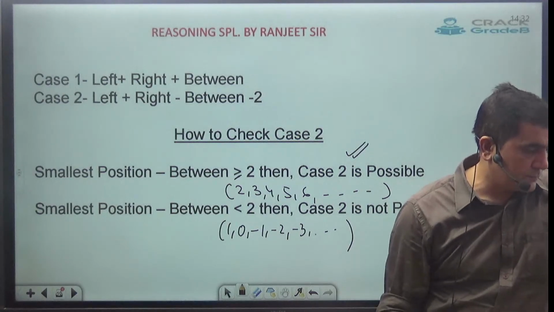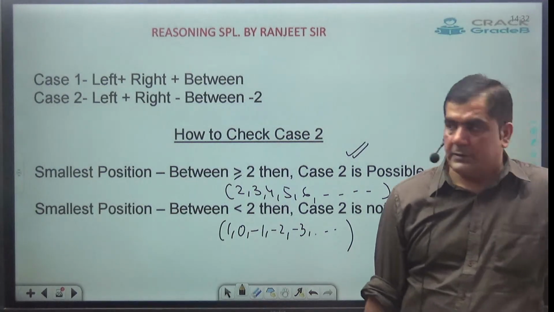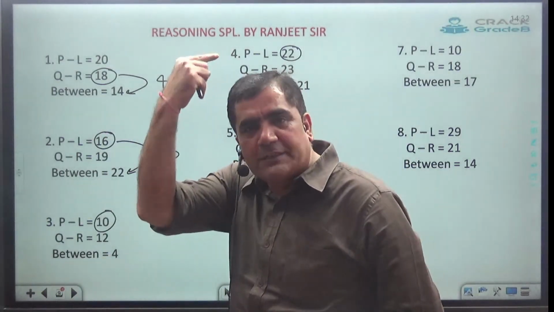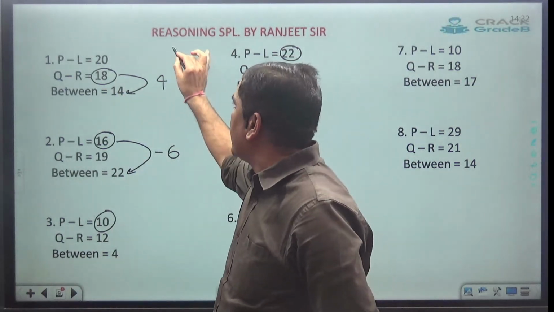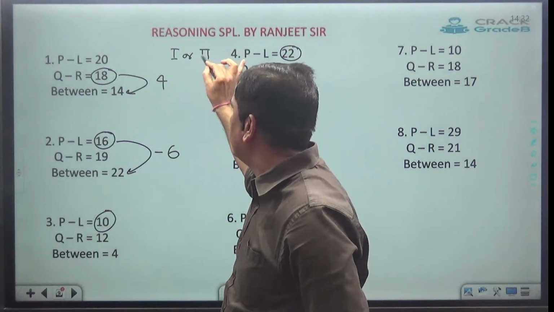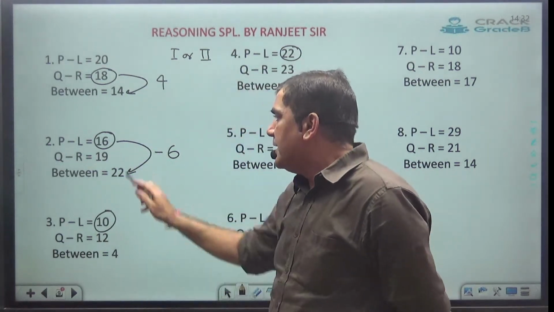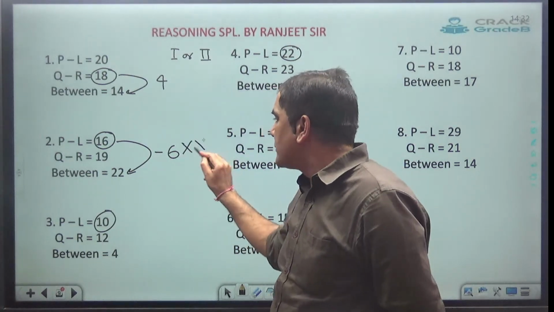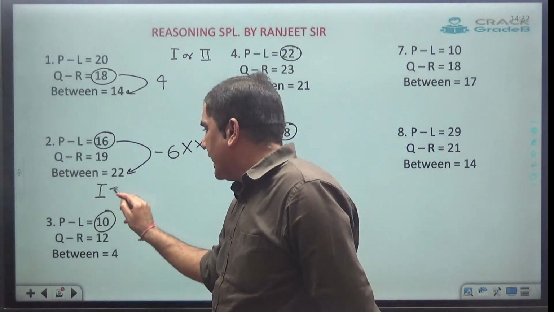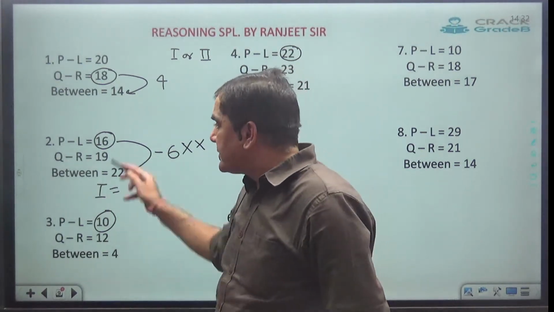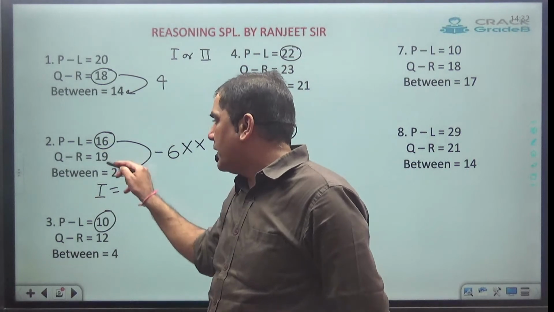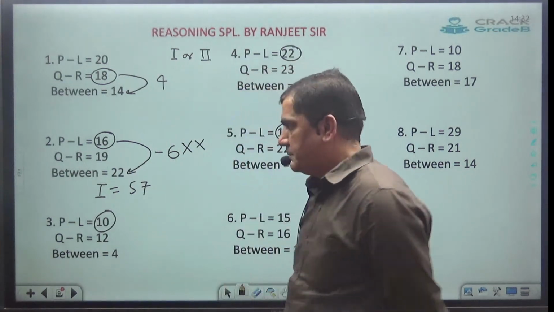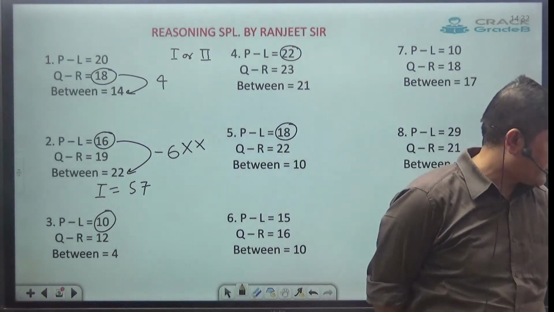Clear? As in this one, I can see the difference comes out to be 4. 4 means case 2 is possible. So this problem will have two answers, case 1 or case 2. Now here, the difference comes out to be 16 minus 22, minus 6, which means case 2 is not possible. So the only possible answer will be case 1. And how to get the answer from case 1? Simply add these numbers. 20, 30, 40, 49, 51 and 6 is 57. Clear?